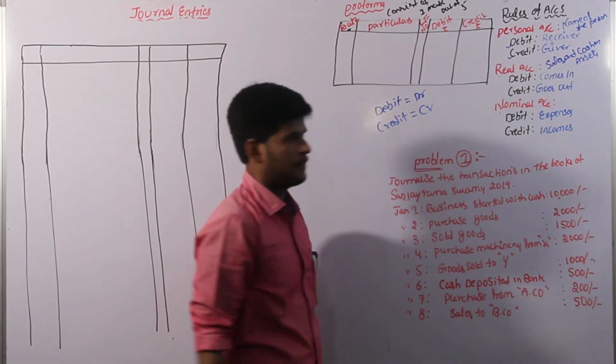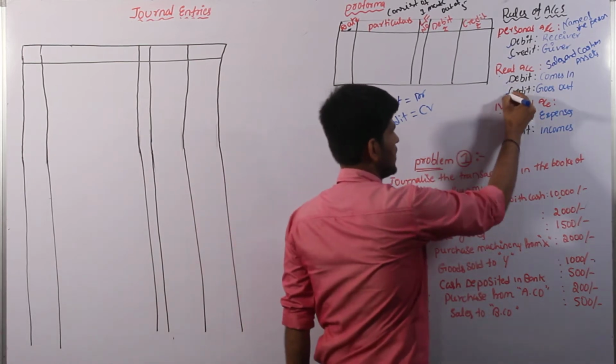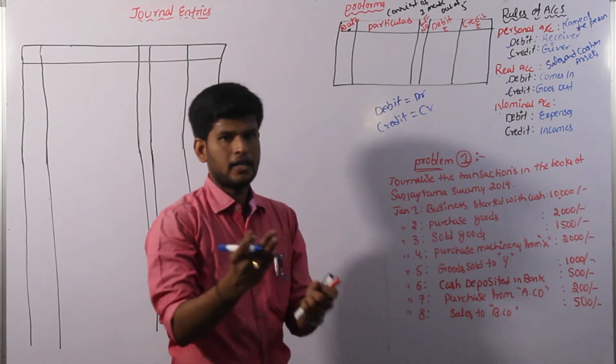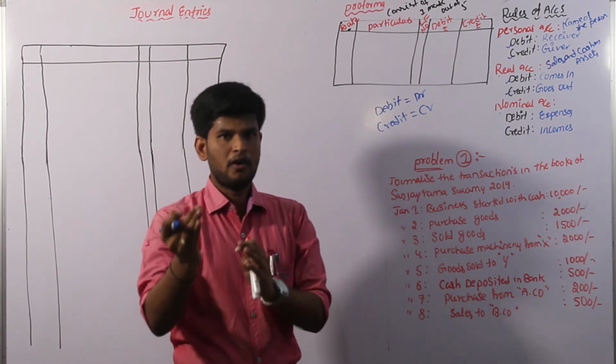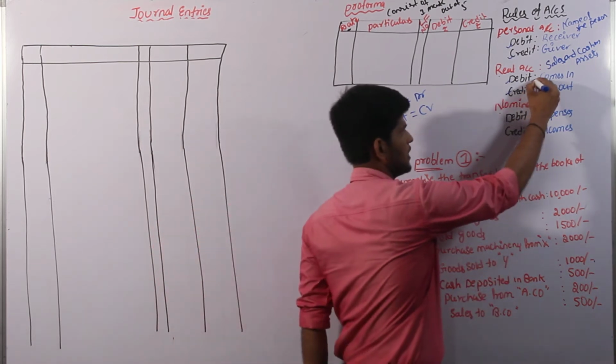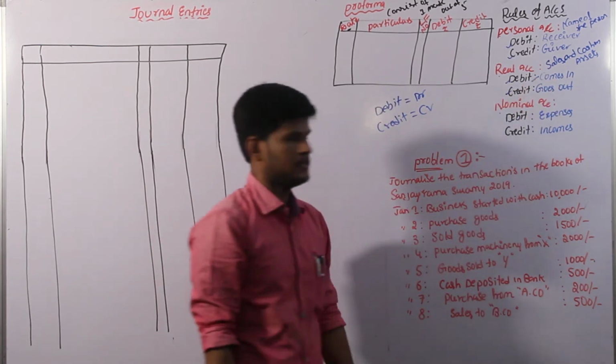Real account also has two conditions, debit and credit. On the debit side we write what comes in. Some expenditure or some property that comes to us we enter on the debit side, and what goes out is on the credit side.